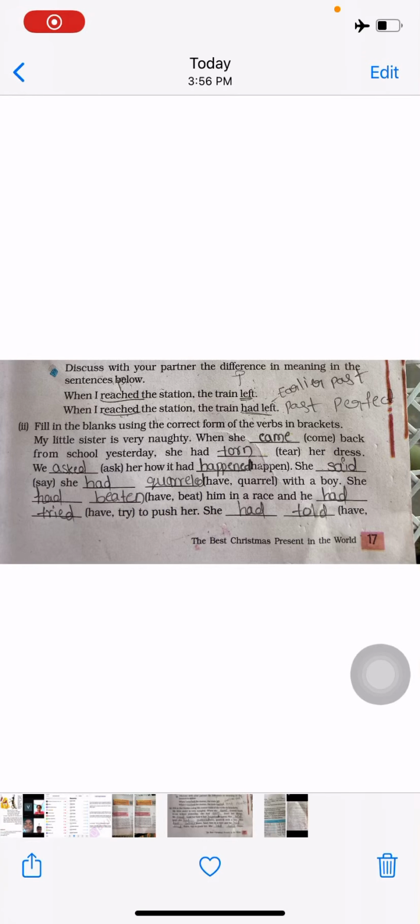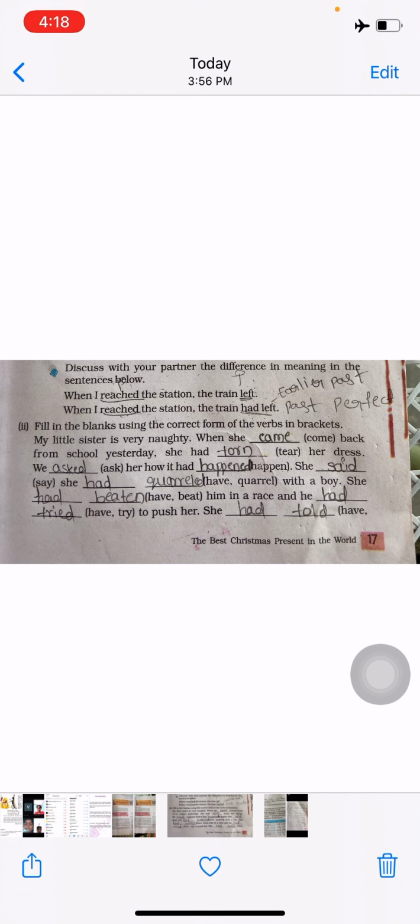Children, in previous class we learned the best Christmas present in the world, which was written by Michael Morpurgo. Working with language: look at these sentences from the story. The first one is completed. Now we are going to learn the second bit. Fill in the blanks using the correct form of the verbs in the brackets.